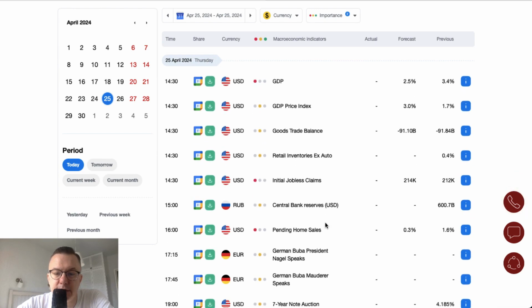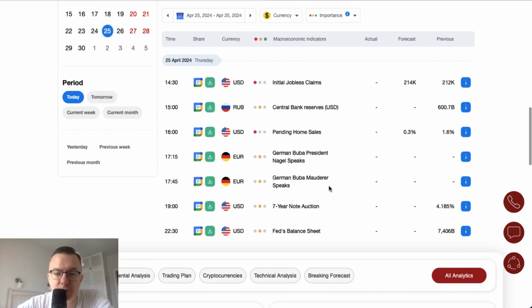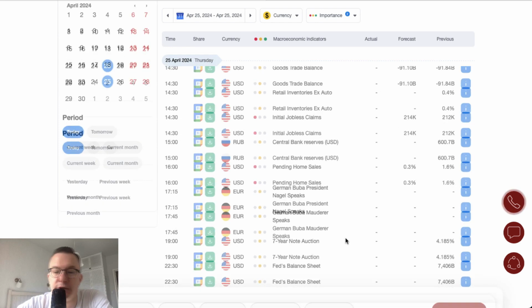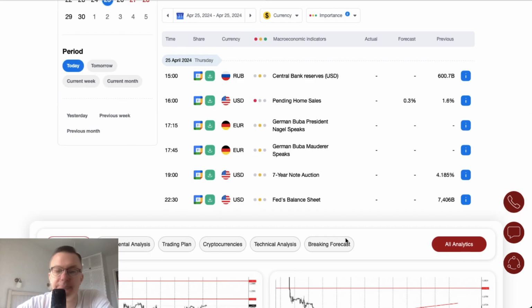During the New York session, we got GDP data scheduled for release at 2:30. This is very important data released together with the GDP price index. At the same time, we got goods trade balance and retail inventories excluding autos. Moreover, the next data are from the US as well. Initial jobless claims are scheduled at 2:30 as well. Then we got the pending home sales at 4 o'clock, and those three events are very, very important. They might increase the volatility on the US dollar related markets.